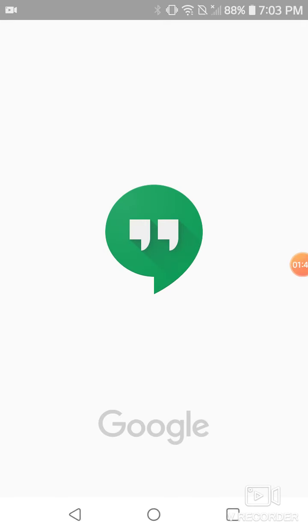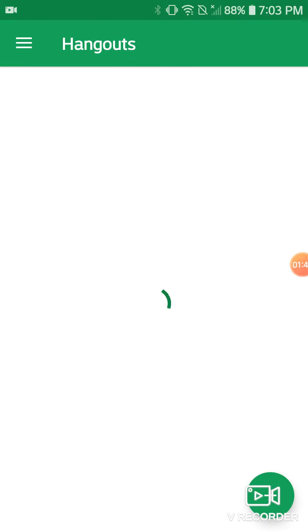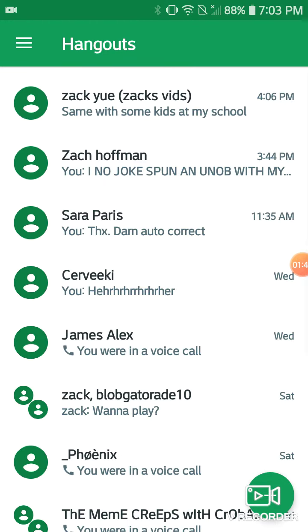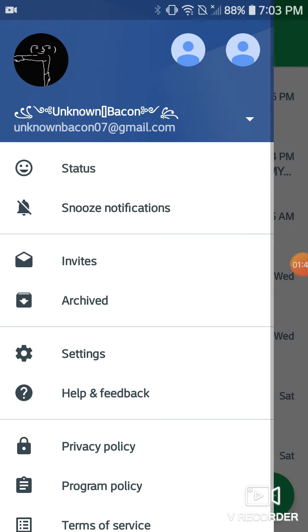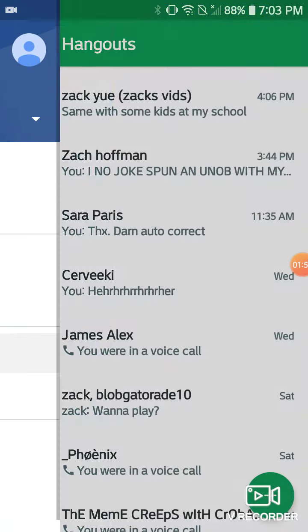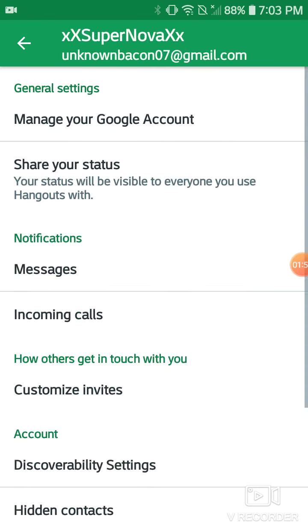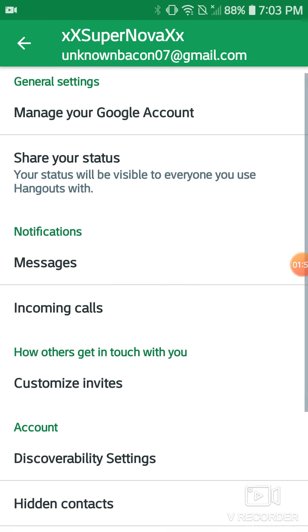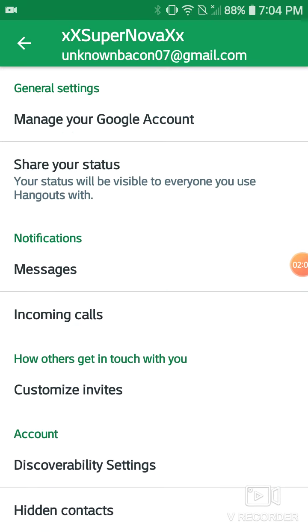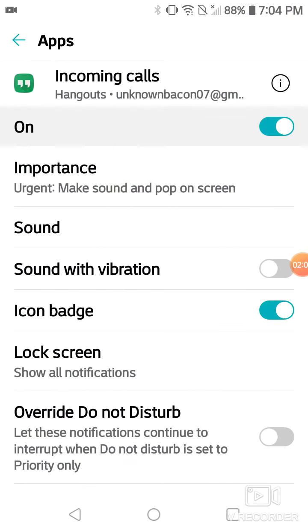Then what you want to do is you want to open up Hangouts, and you want to go to settings. And you click on the account you are using. In this case, it's this one. And you get to this settings, in which you want to go to incoming calls, and then you want to